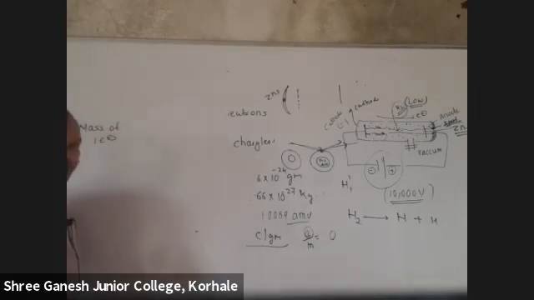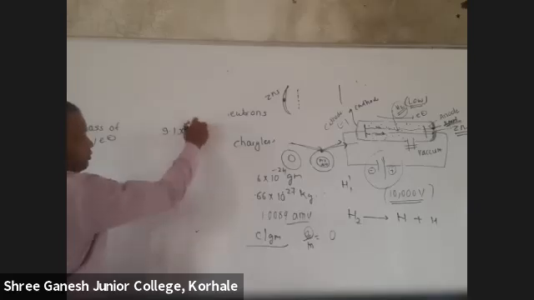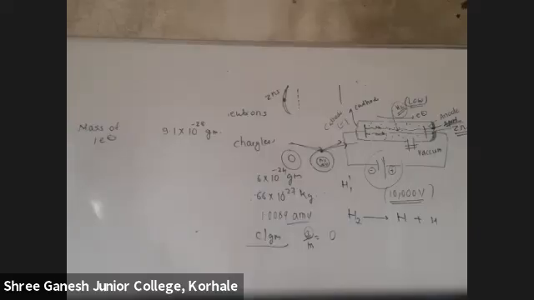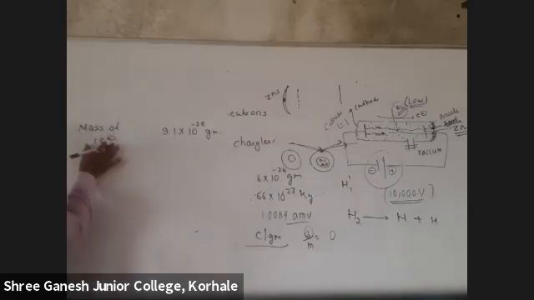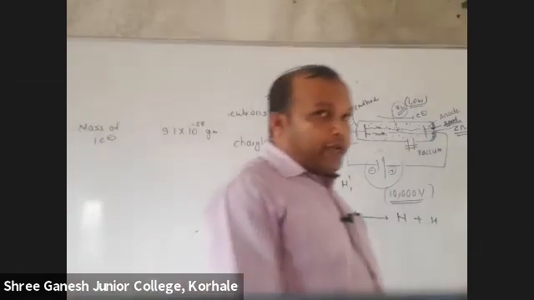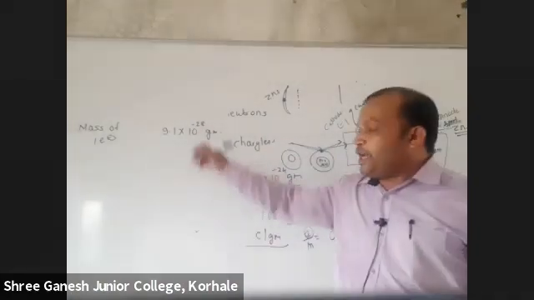In grams, tell me the mass of one electron. 9.1 into 10 raised to minus 28. So how will we find molar mass? How much is the mass of one electron? 9.1 into 10 raised to minus 28 grams.